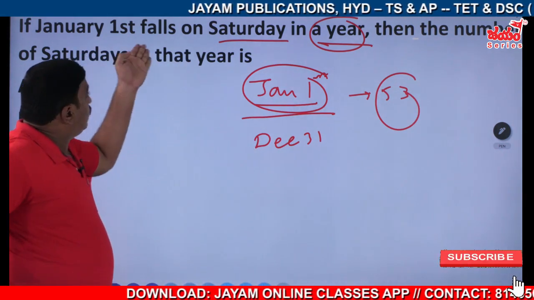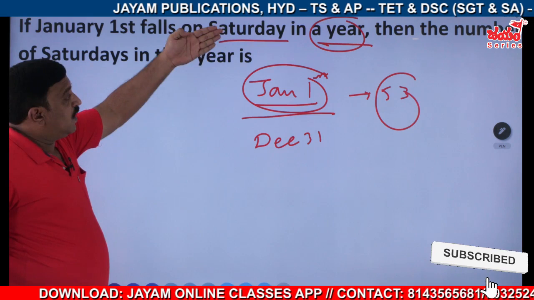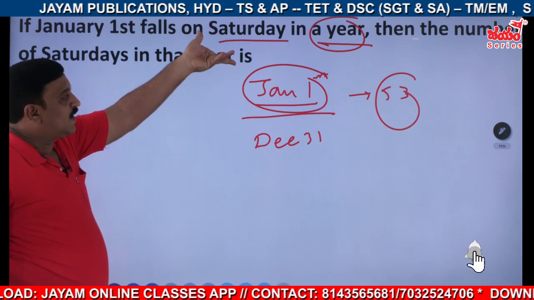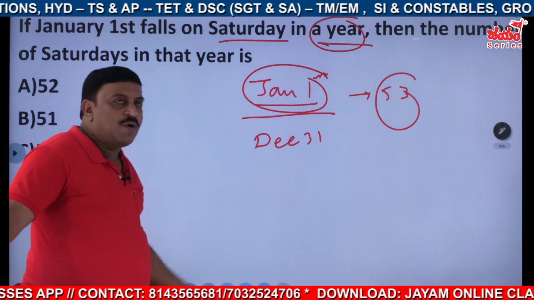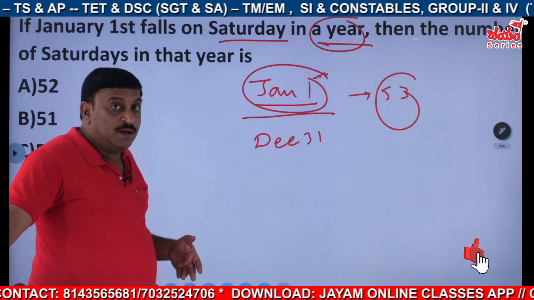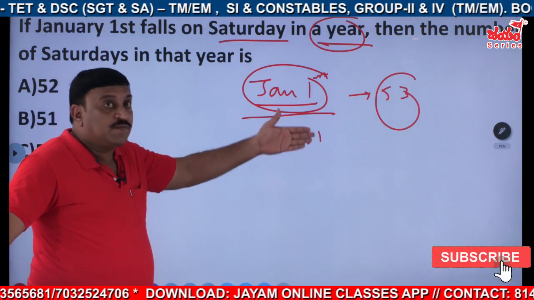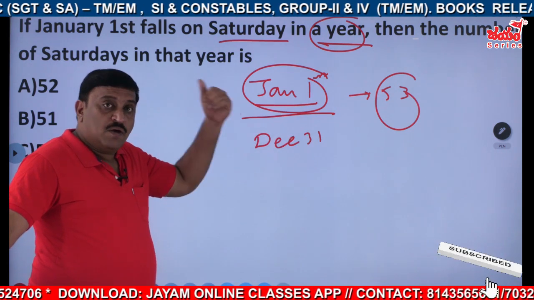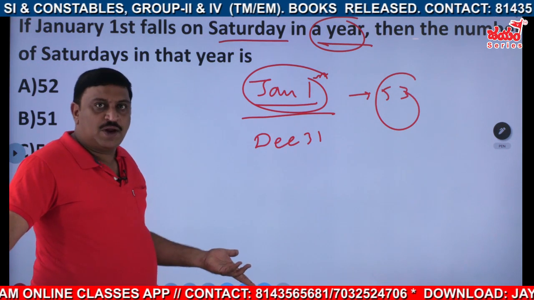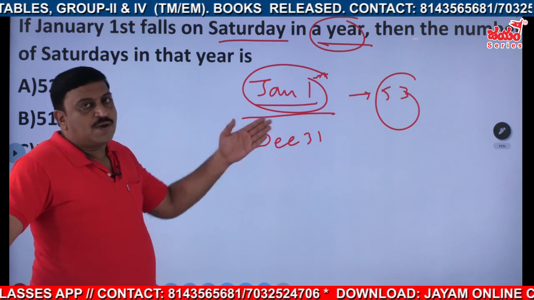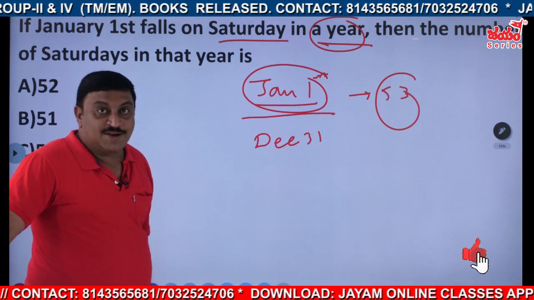So, if January 1st falls on Saturday in any year, then the number of Saturdays in that year is minimum how many times? 52 weeks will be there. But here 53 times we will get, because for both leap year and normal year, January 1st is there commonly.